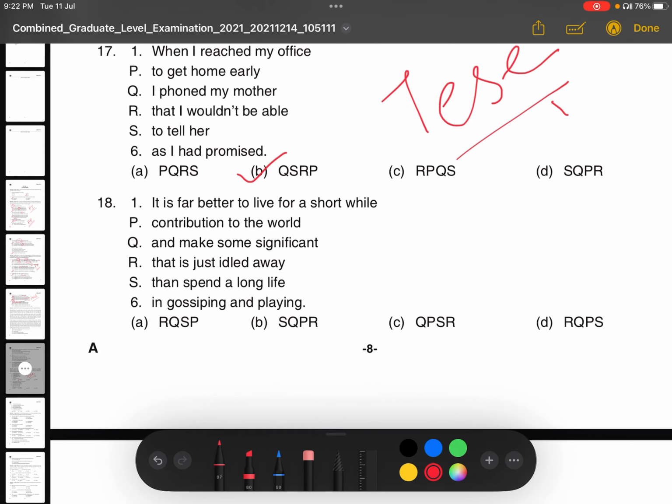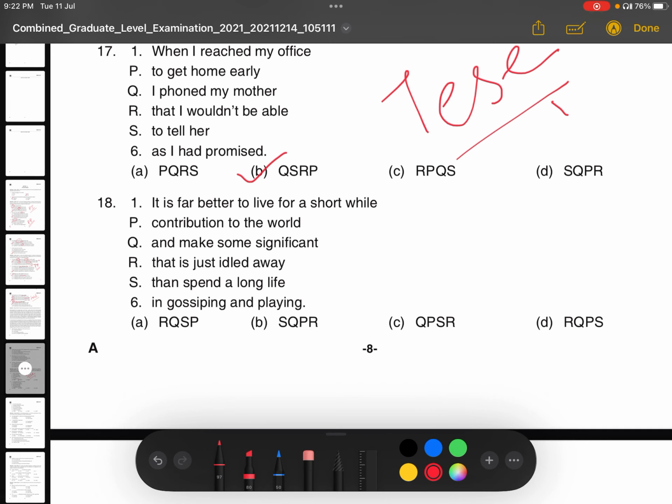Next question: it is far better to leave for a short while. This is the fixed beginning of the sentence, and six is in gossiping and playing. This is the six. So what is the answer here?